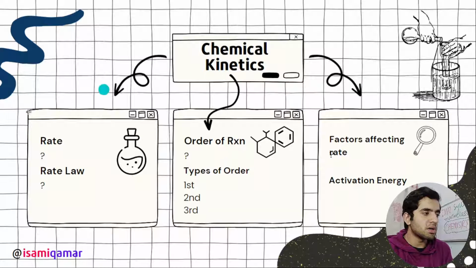This is very important. You need to know the rate. What is rate law? What is the order of reaction? The types of order: either it is a first order reaction, a second order reaction, or a third order reaction. And this is also important: factors affecting rate.